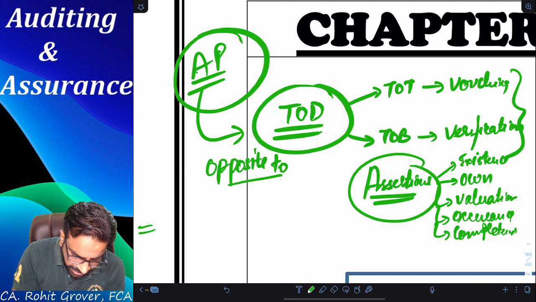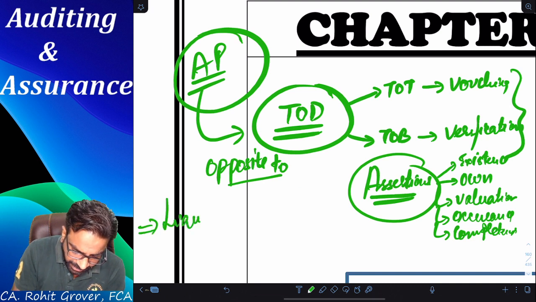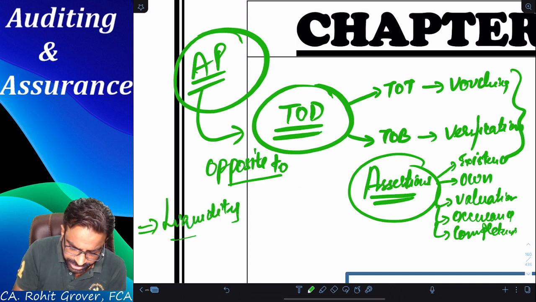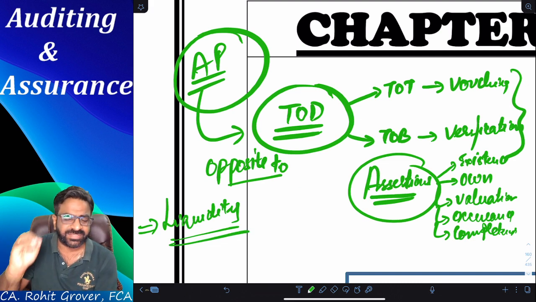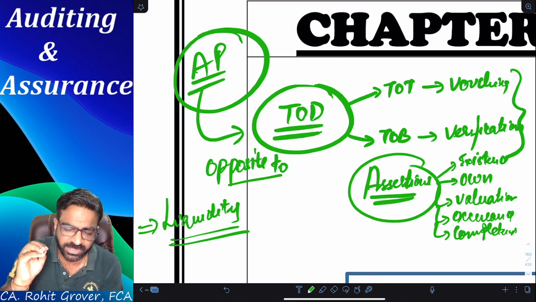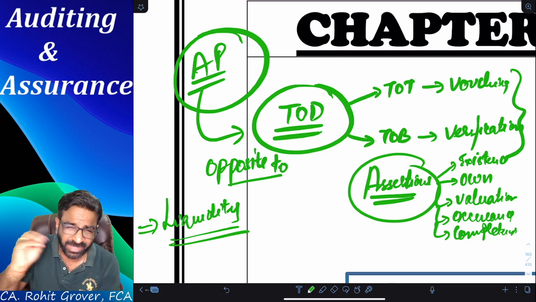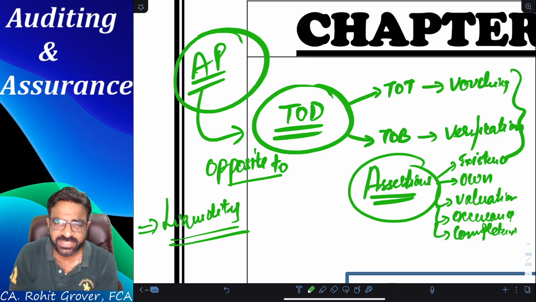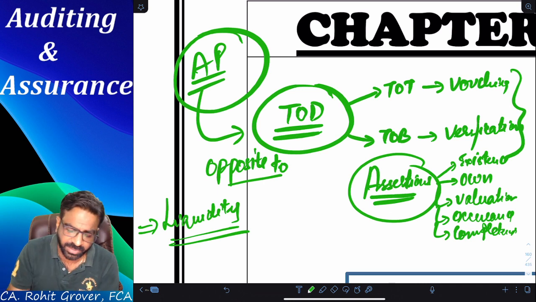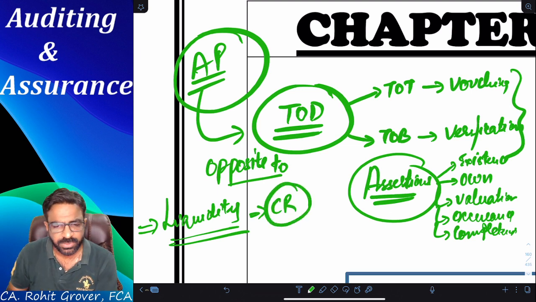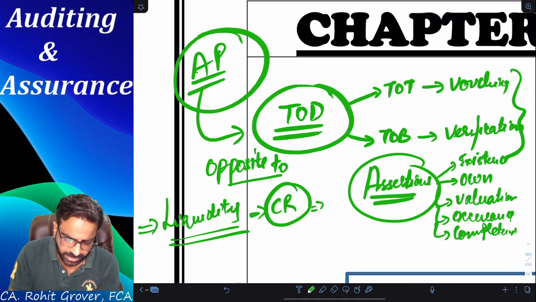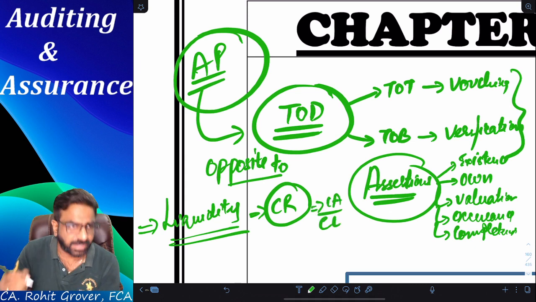Suppose I want to check my client's liquidity. I want to have information on my client's liquidity. So everyone, please tell me, if I want to check the client's liquidity, should I verify its cash balance, or should I verify its bank balance, or should I calculate the current ratio? Yes, the current ratio. Everyone, please tell me what is the formula of current ratio? Current assets divided by current liabilities.